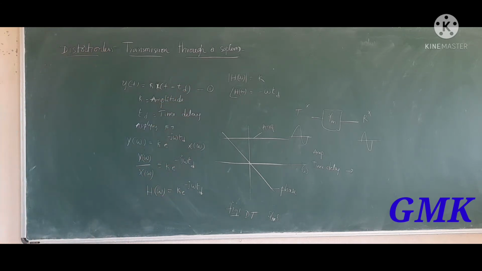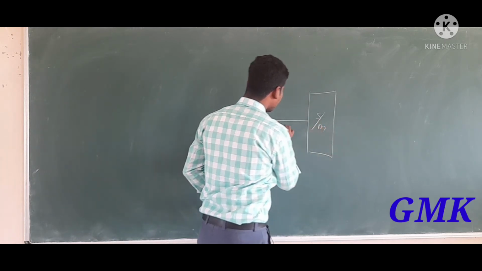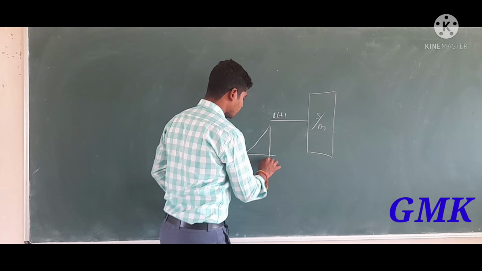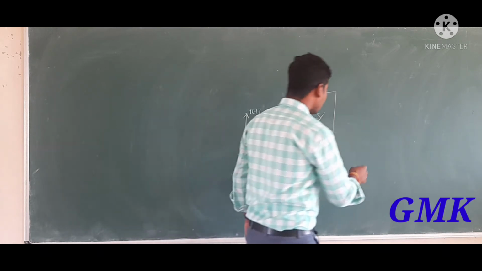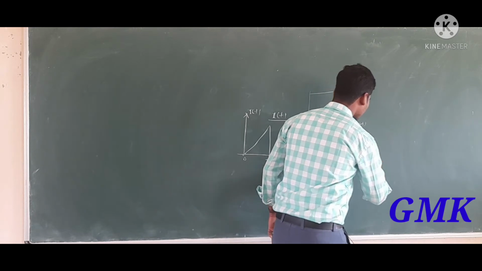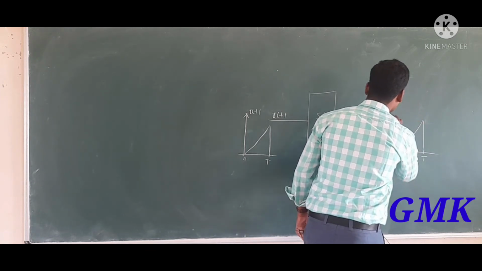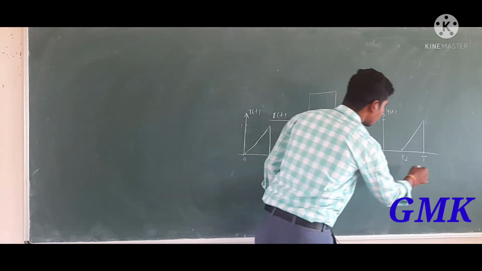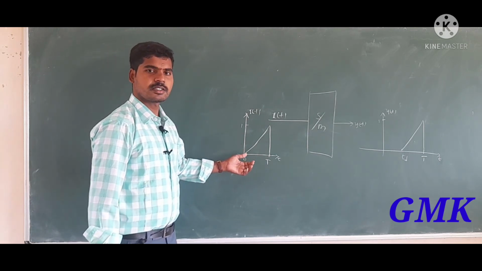Suppose we consider a system, where the input signal x of t is like this, from 0 to T. The output of the system is y of t, delayed by Td, with amplitude maybe 1. Then we can say that this corresponding system is a distortionless system.